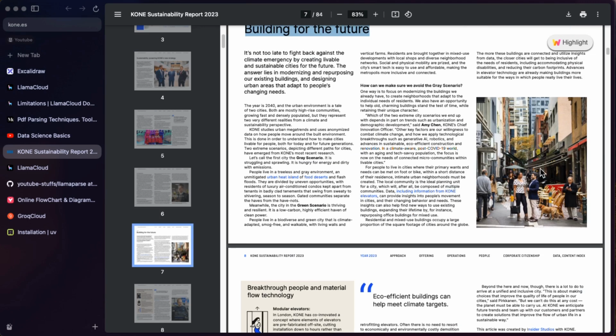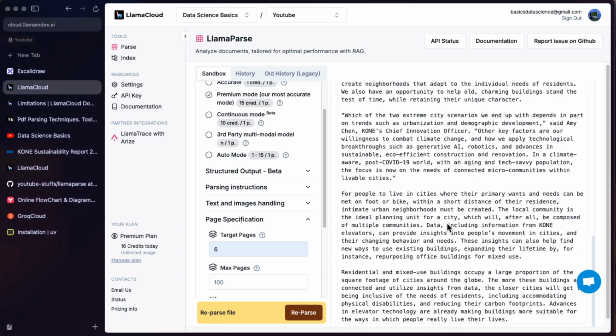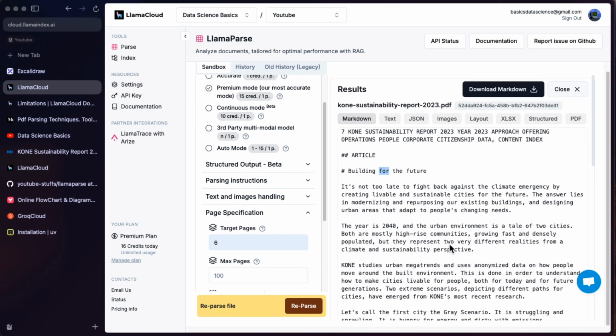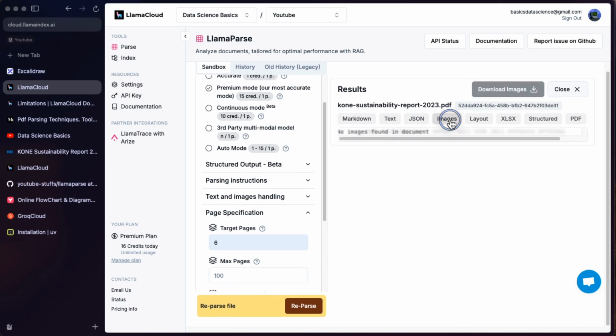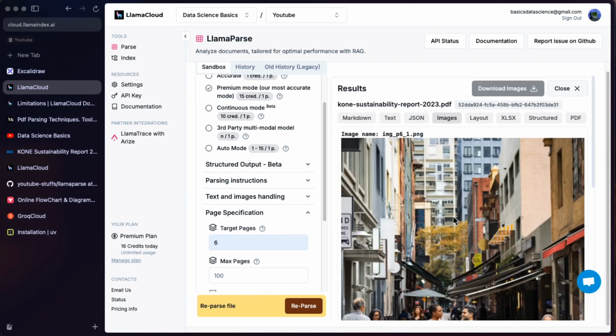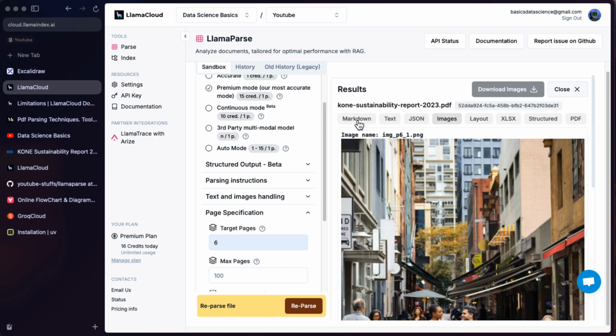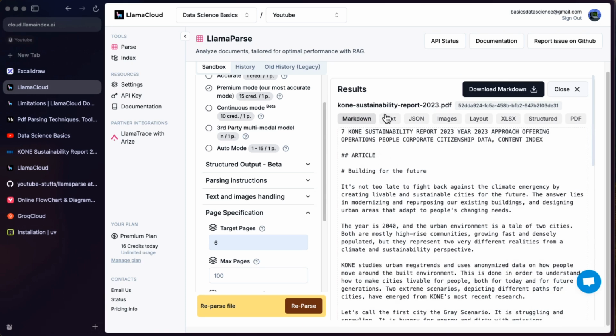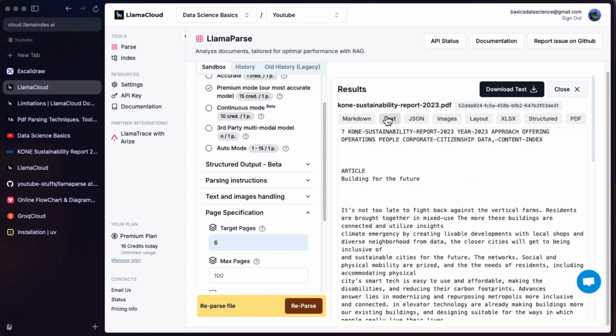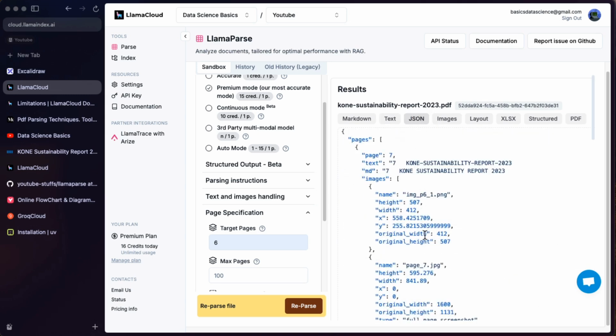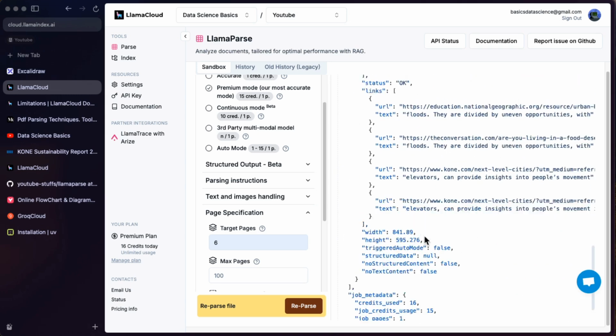So you can see here there is the article, building for the future, and all the different things, and there is even one image here. If you go down here, all the text is being extracted, and if I go to the images here, you can see that image is also extracted, and the whole page is also extracted as an image because we are using the premium mode, which is the most accurate mode. There are different output formats. This is the markdown. If you want to have the text, it is already there. In the JSON, you can see it is also extracted.